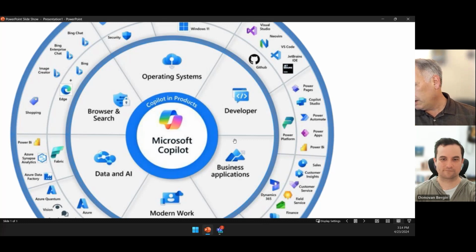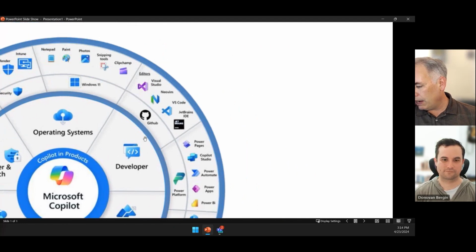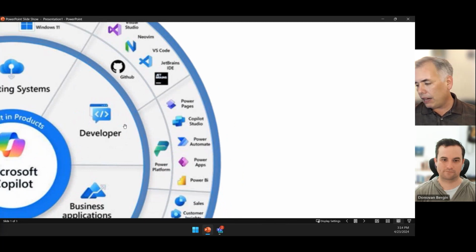In particular, when we are talking about Copilot Studio, if we look at the developer experiences that are available, we see that Copilot in different forms is finding its way into things like Power Pages, Power Automate, Power Apps, Power BI, really the whole Power Platform, including Copilot Studio. And so having access to that tool set within Copilot Studio is what allowed us to get up to speed so quickly.